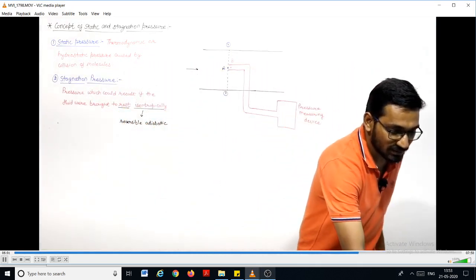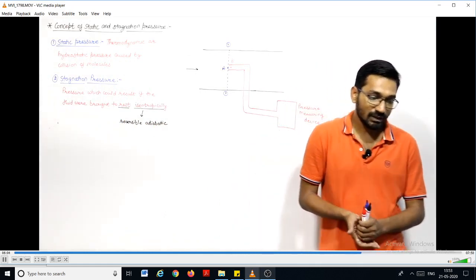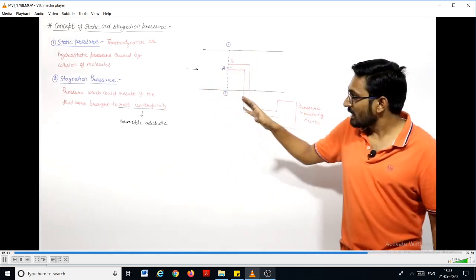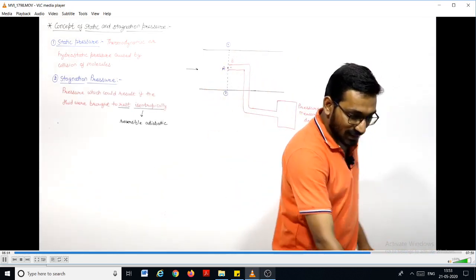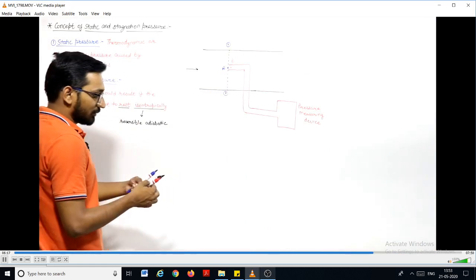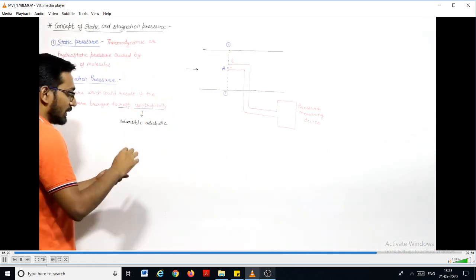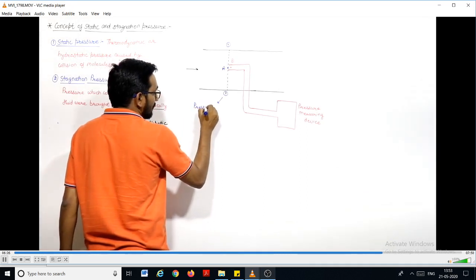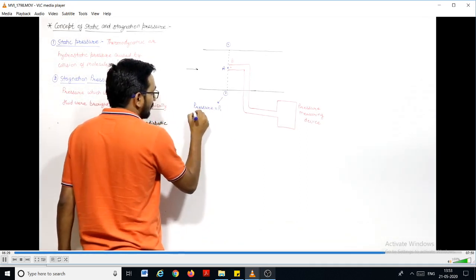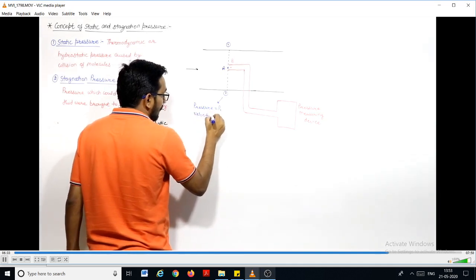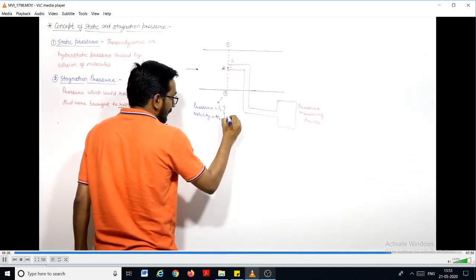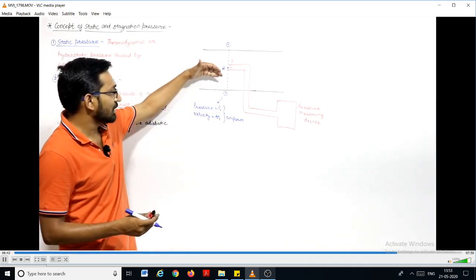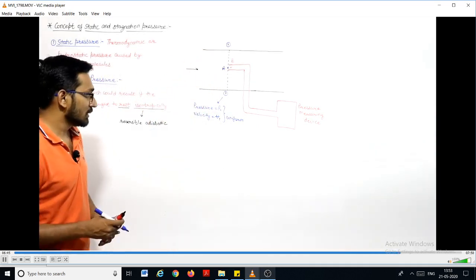And now let us discuss this stagnation pressure, right? Let us say that the fluid is flowing through this tube, and at section 1,1, let us say that velocity and the pressure of the fluid flow is uniform. At section 1,1, pressure here is, let us say, P1, and velocity here is V1. And both of them are uniform. They do not vary, right? It is uniform at each and every point. Let us assume it, right?